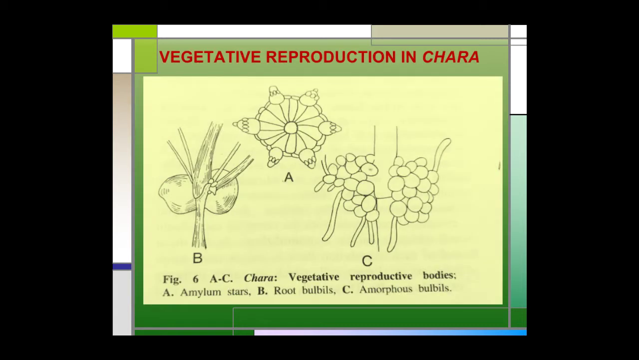Vegetative reproduction in Chara. Some specialized structures are formed in the plant body of Chara and these structures help in vegetative reproduction. The first is the amylum star, the second is the root bulbil and the third is the amorphous bulbil. Let us study them in detail.